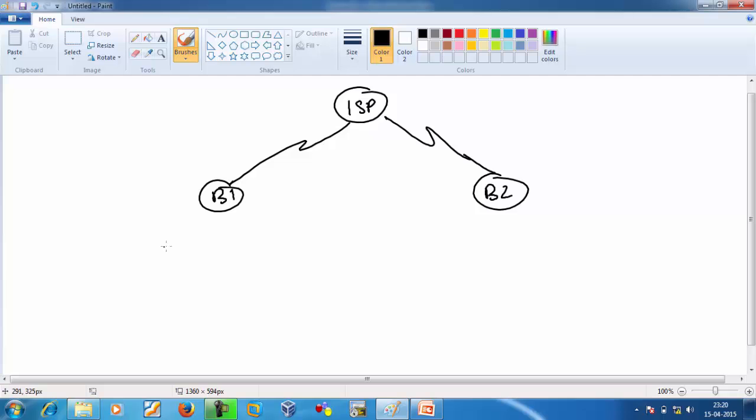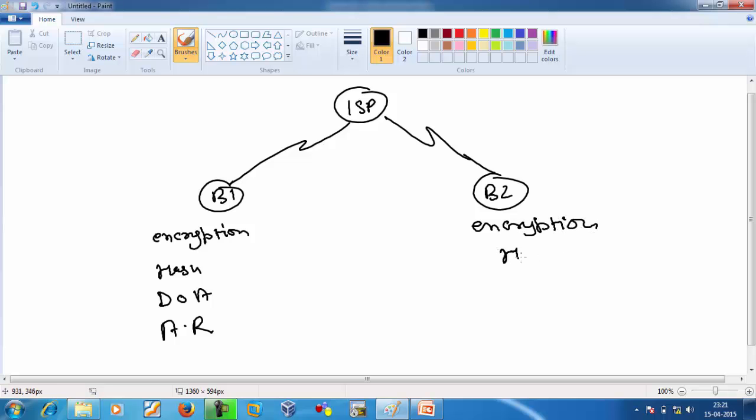Okay, now for confidentiality here we will define encryption, we will define hash, we will define data origin authentication, and we will define anti-replay. Same, on the other side we will define encryption, hash algorithms, data origin authentication, and anti-replay. We have a variety of algorithms here, for example DES, triple DES, and AES.